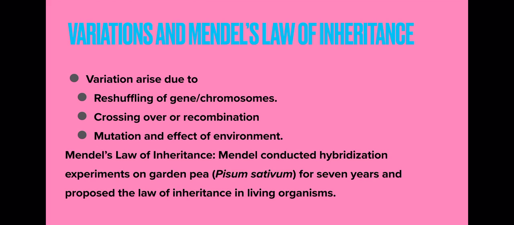So when you are cross pollinating these flowers, you will get a hybrid. Okay, so Mendel conducted hybridization experiments on garden pea. The botanical name of garden pea is Pisum sativum, for 7 years, and he proposed a law of inheritance in living organisms. So it is very important to know why he chose Pisum sativum for his experiments. This comes in your examination.